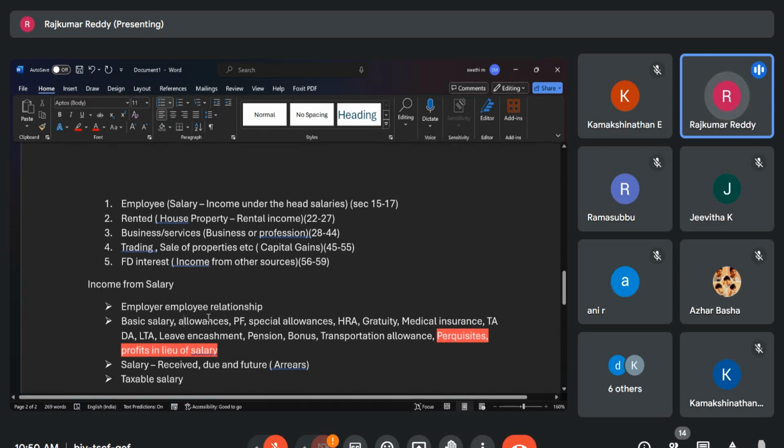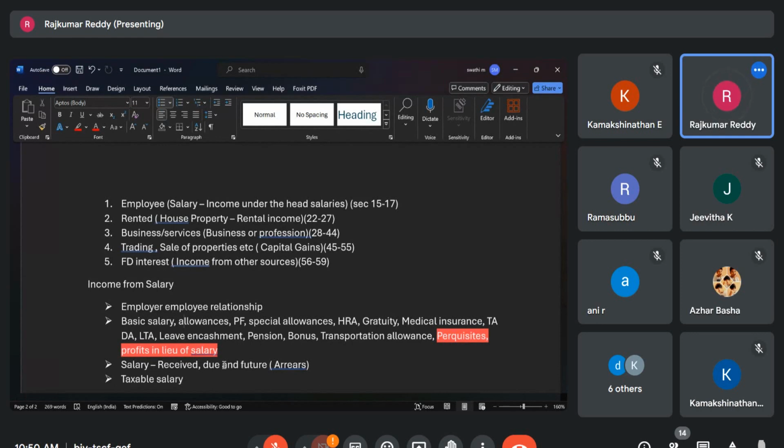So salary includes all these things, even pension also. I think we have written pension, right? Pension, all these things. Now let us go into page number 35. Here a very clear definition of salary is given. Open page number 35, because writing all these things is not possible. So I'm just explaining one after the other.